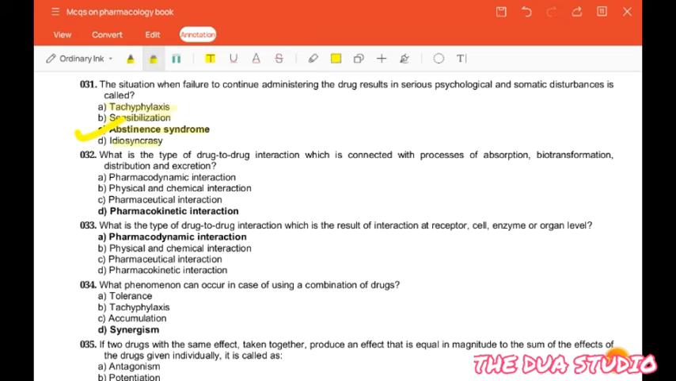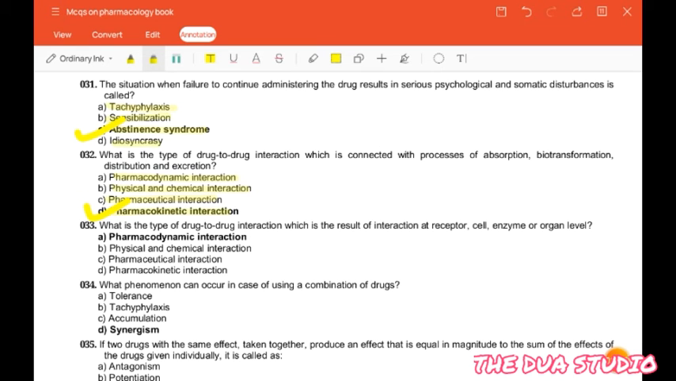The next question is, what is the type of drug-to-drug interaction which is connected with process of absorption, biotransformation, distribution and excretion? Pharmacodynamic interaction, physical and chemical interaction, pharmaceutical interaction or pharmacokinetic interaction. So the correct answer is pharmacokinetic interaction.